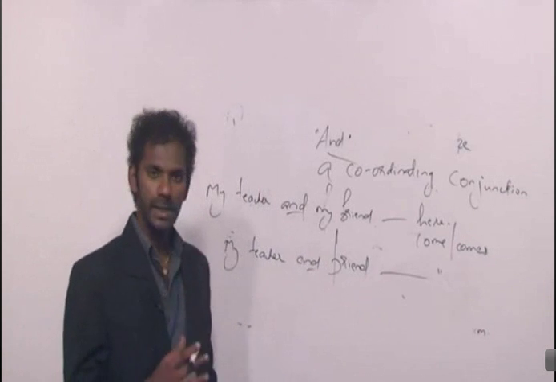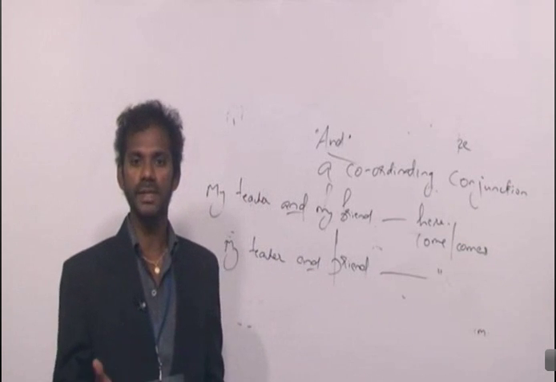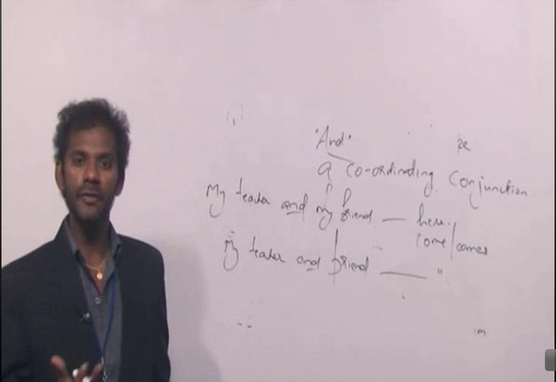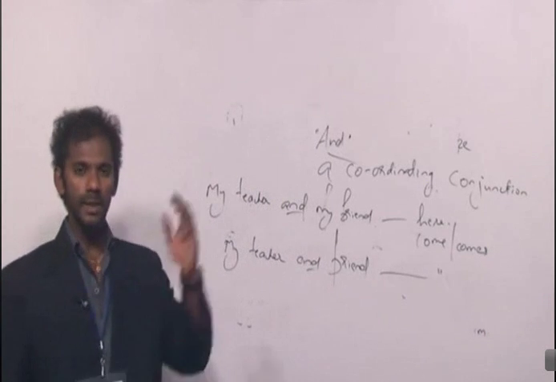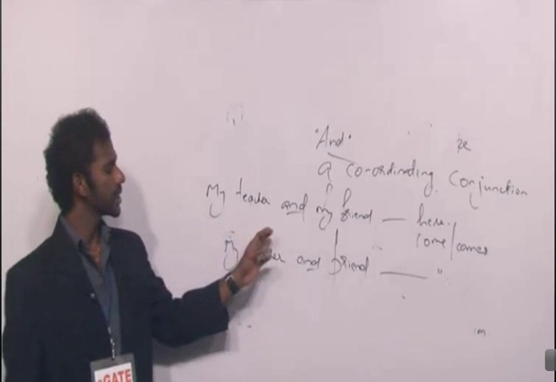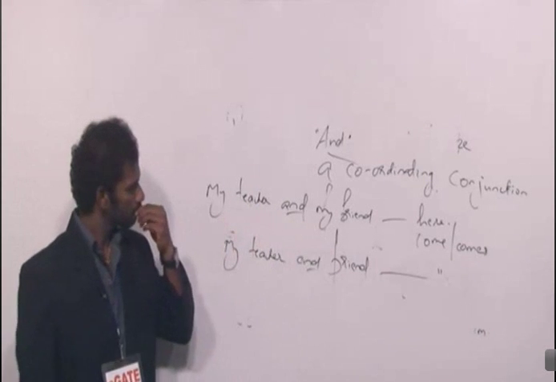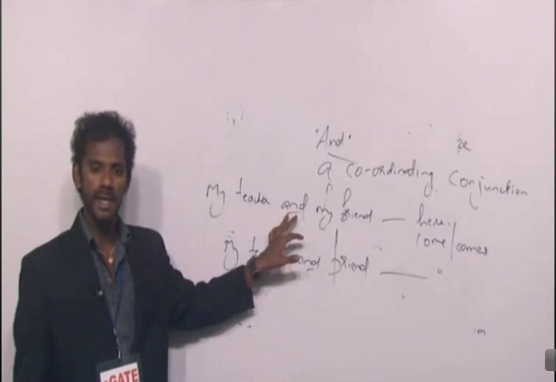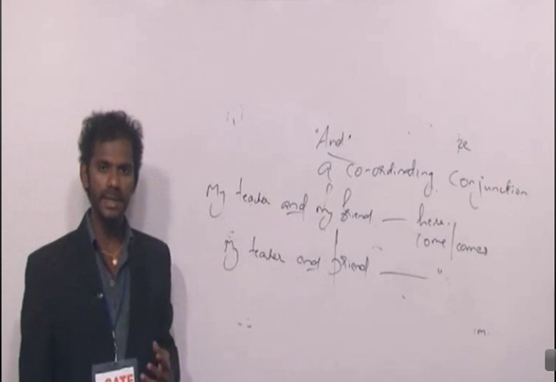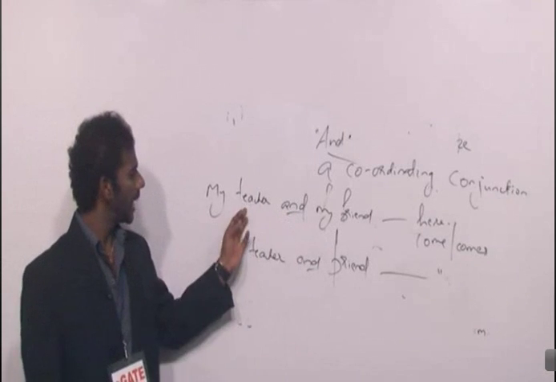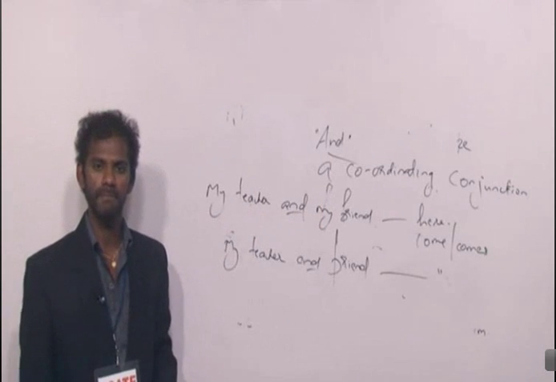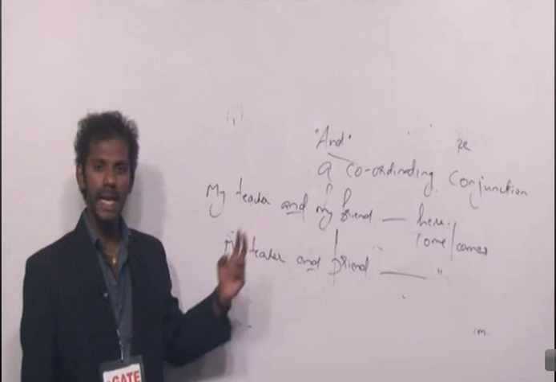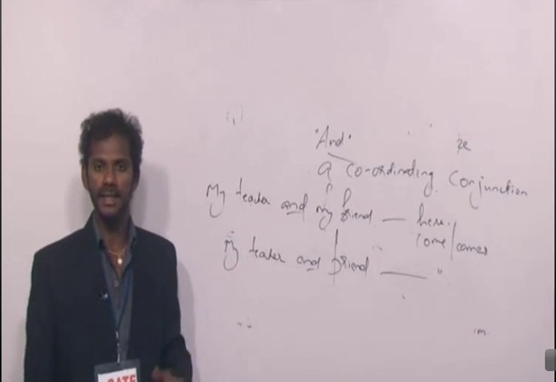If two similar entities are getting combined, the subject is taken as singular. Whereas if two different entities are getting combined, the subject is taken as plural. Clear? Fine. Come to the first sentence. My teacher and my friend. In the first sentence, is "and" combining two similar entities or two different entities? My teacher and my friend. Similar or different? In the first sentence, "and" is combining two different entities.